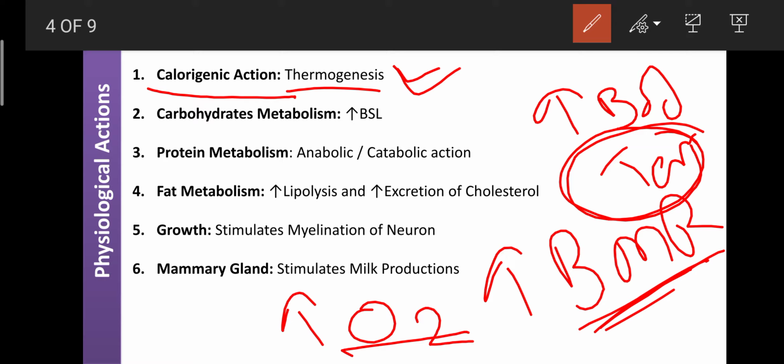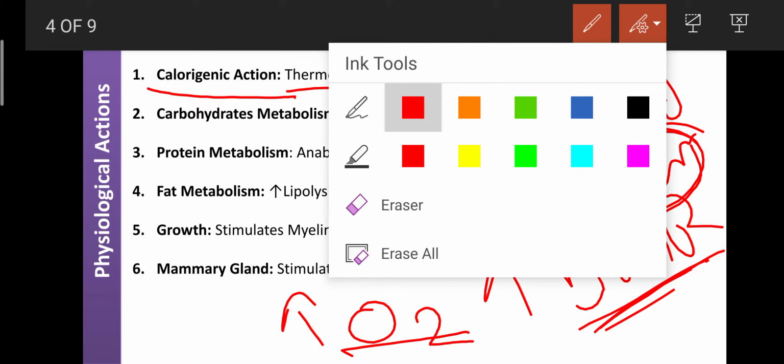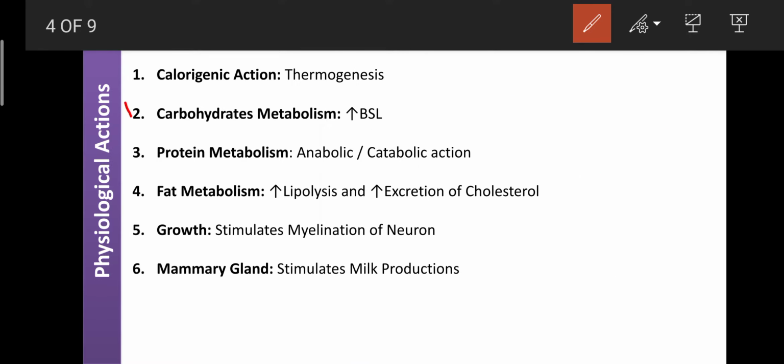The second pharmacological action is that it is involved in regulating carbohydrate metabolism. Like growth hormone, it enhances the blood sugar level, but growth hormone has anti-insulin like activity.